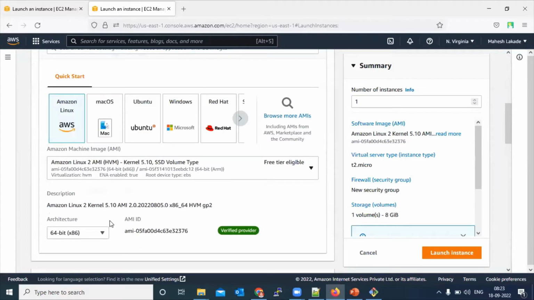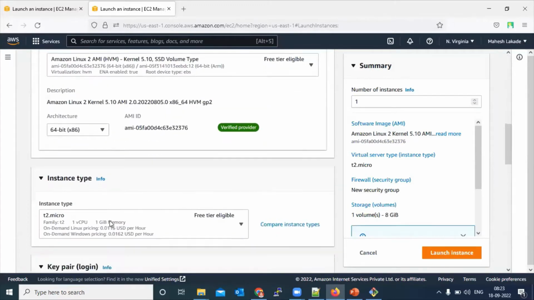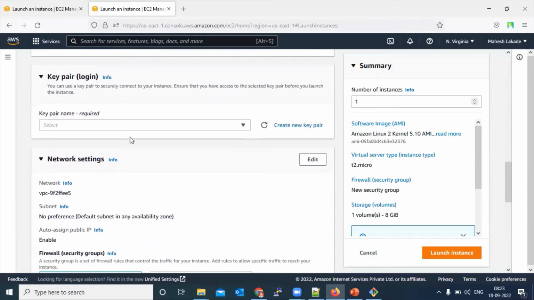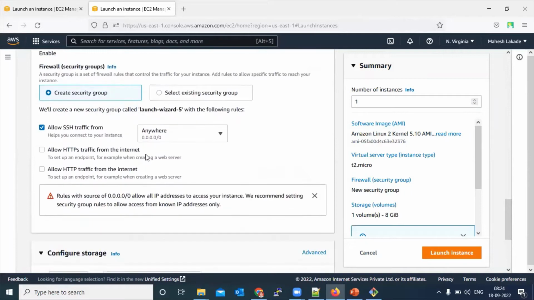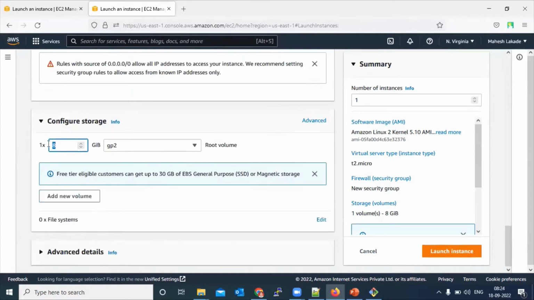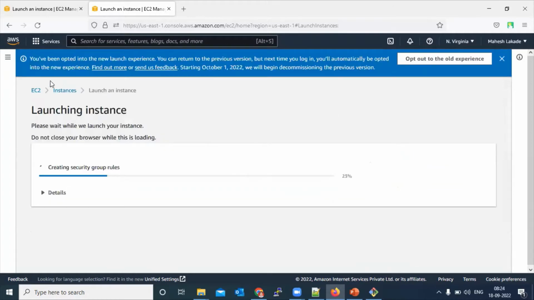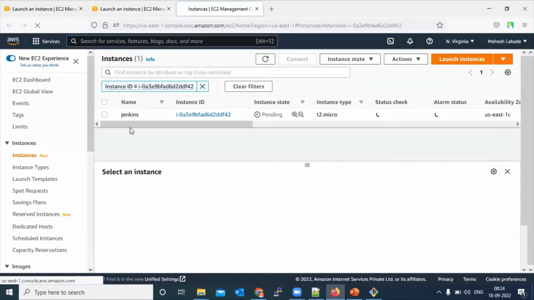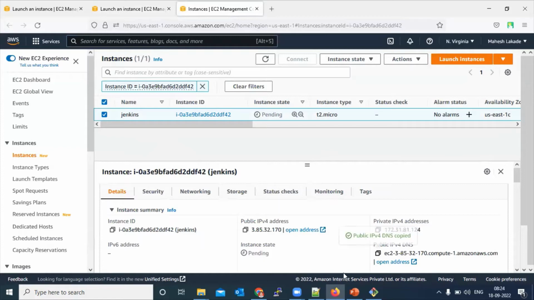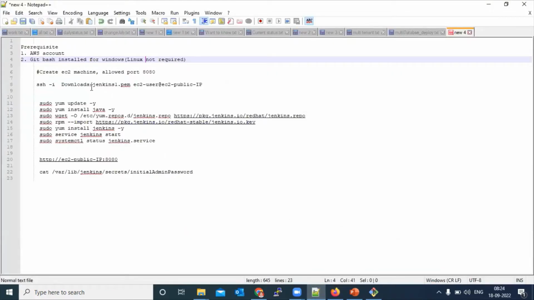Here, choosing Amazon Linux as a base machine, and key pair we are going to use Jenkins 1. Memory 20 GB, which is free tier covering. Now we are launching the machine. The machine will be launched, and in the meantime we will get the public IP. We will update our URLs.